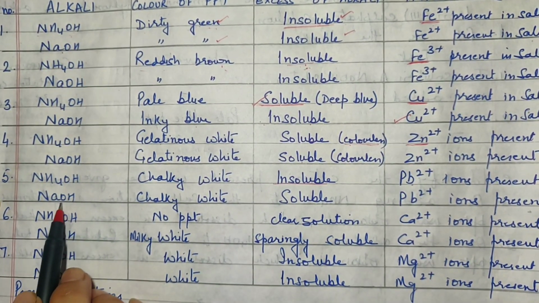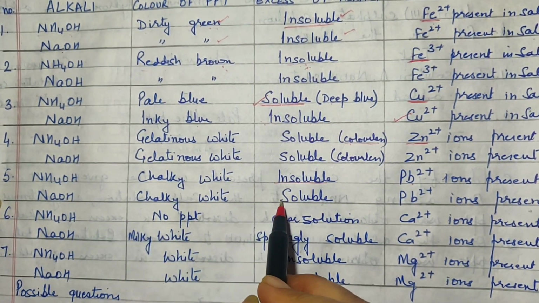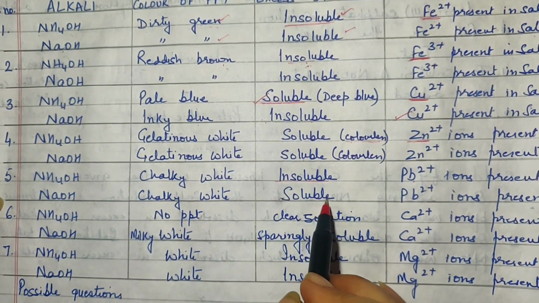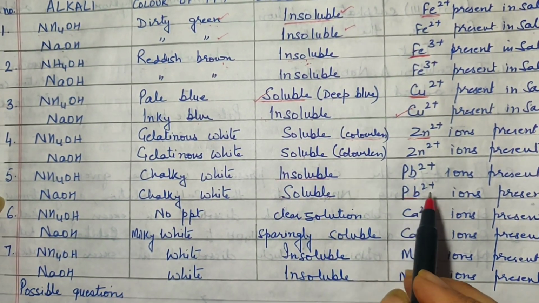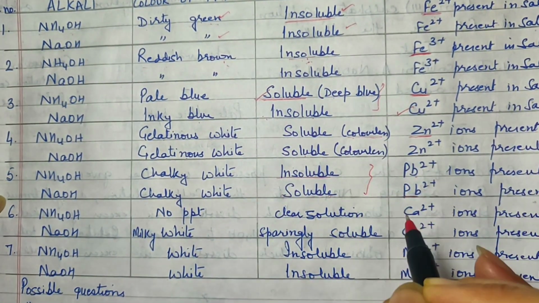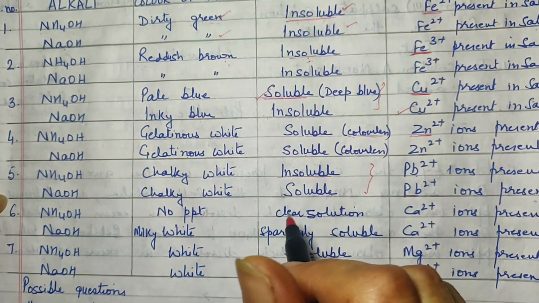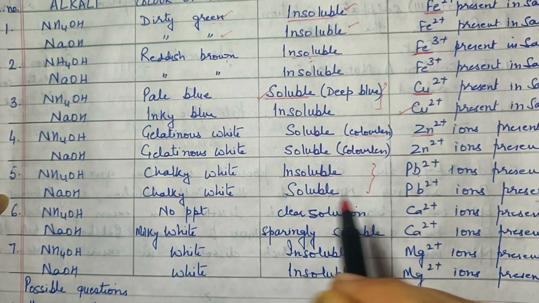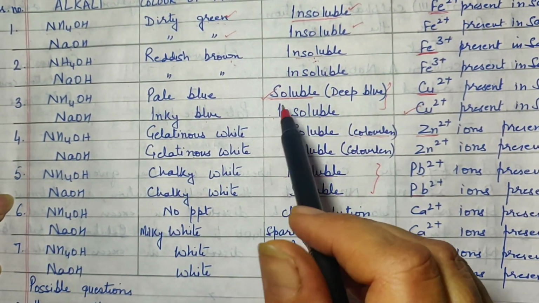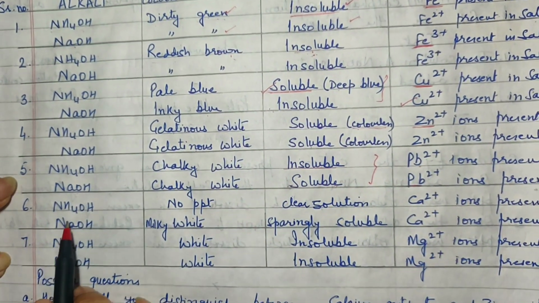On the addition of sodium hydroxide, you again get the same color, but this time the precipitate is soluble. It dissolves in excess. So this indicates the lead ion. Children, wherever we have a difference in solubility in different alkalis, please make a note and keep it in mind. It is very important because it will help you, especially when you are distinguishing between two salts; you should know which alkali to take, so that one remains soluble and the other remains insoluble. Anyway, we'll come to the question also.